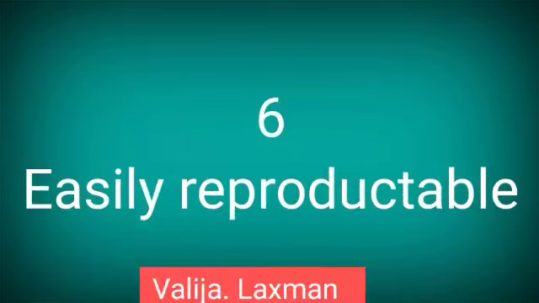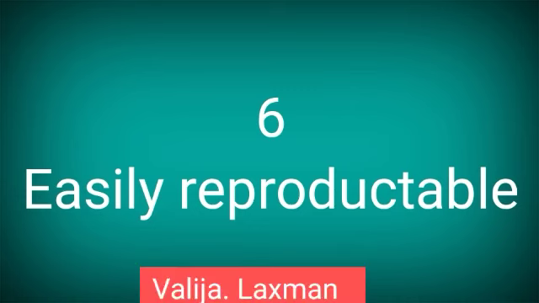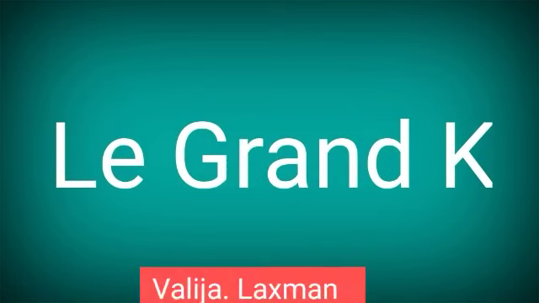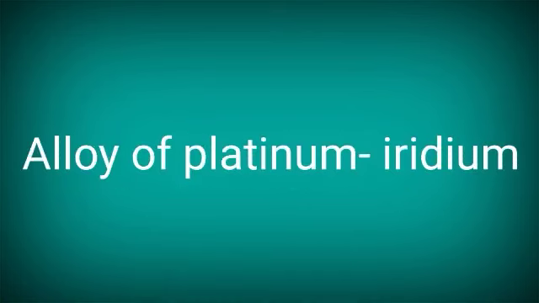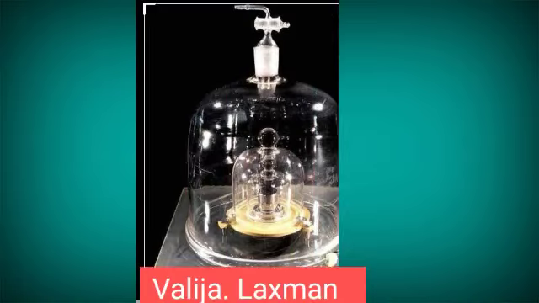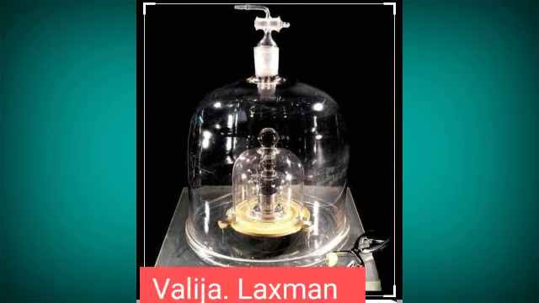And next, the sixth point, they are easily reproducible. Easily reproducible in the sense, if you are taking the example of 1 kg, this 1 kg is nothing but a standard quantity used to measure the mass. This 1 kg is a substance made up of platinum iridium. It is an alloy with particular dimensions. It is placed in a glass case in Paris, and that was treated as 1 kilogram.